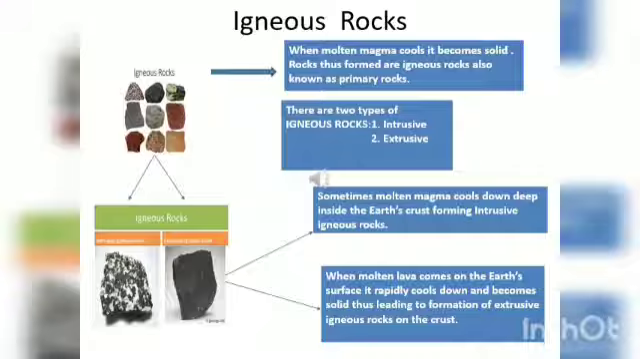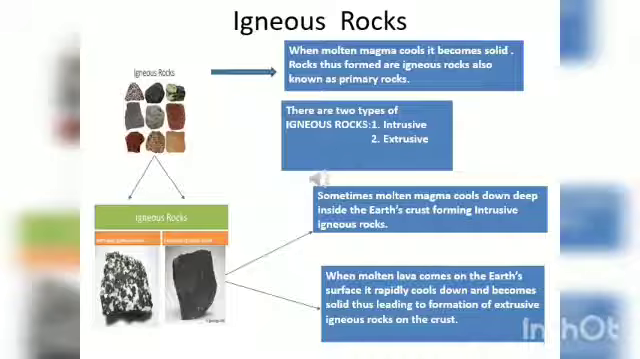One is intrusive rocks and another one is extrusive rocks. Now, listen carefully to the difference between the two. As I told you, magma comes out and cools down and becomes rocks. Now, this same magma sometimes cools down deep inside the Earth's crust, right? Thus, it forms intrusive igneous rocks, which are inside the surface of the earth. The magma which goes deep inside the earth cools down there, and the rocks which are formed inside the earth are known as intrusive igneous rocks.